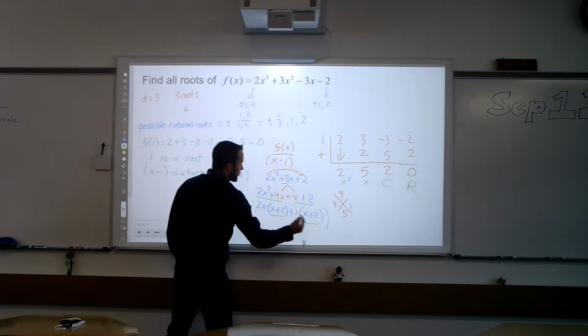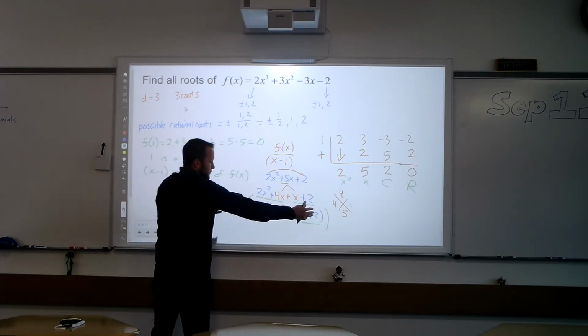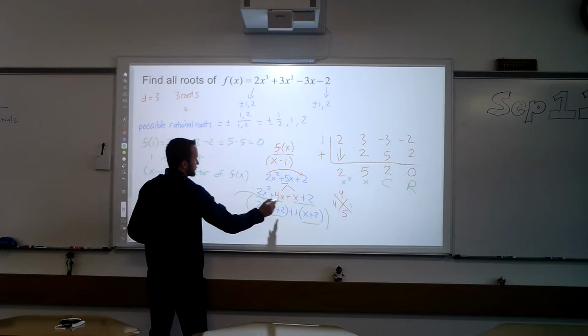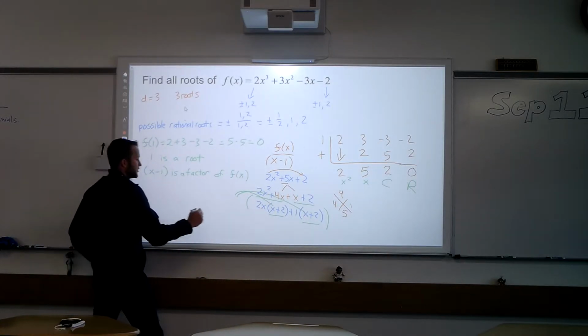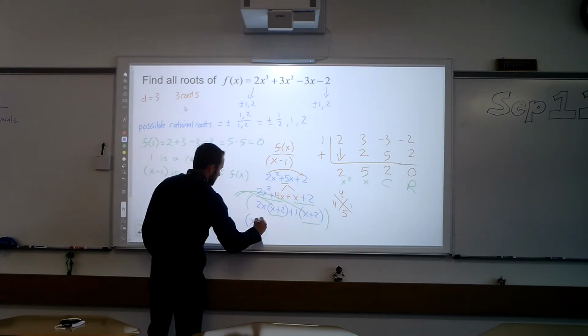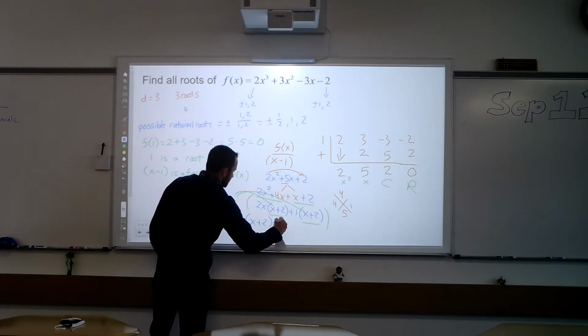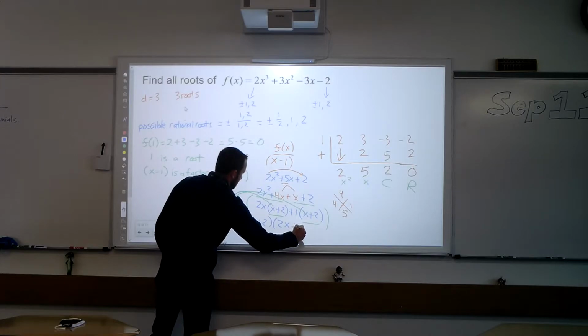So pretend this whole thing is in one big parenthesis, and look, they both have x plus 2 in common, so factor out the x plus 2 to the front. When you're done, you're going to get x plus 2 out in front, and what's still left over is 2x plus 1.